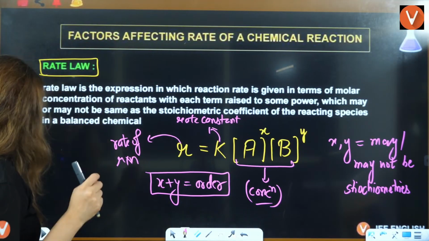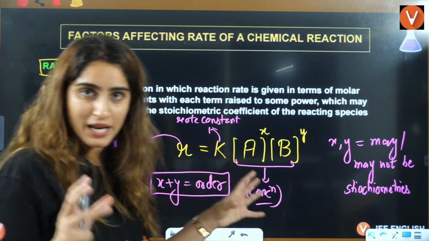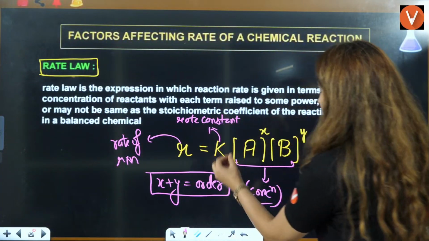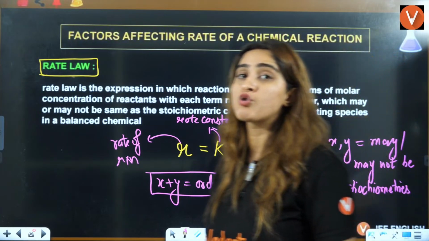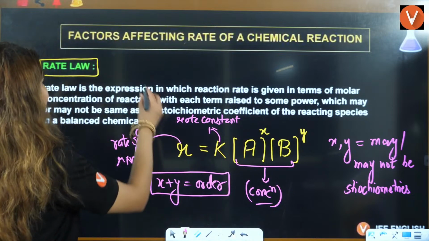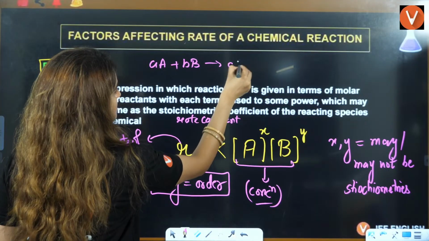So the concentration dependency is told by the rate law expression. That is, rate is equal to rate constant, A raised to power X, B raised to power Y, where X and Y can be the stoichiometry. For example, you have the reaction aA plus bB give rise to cC.